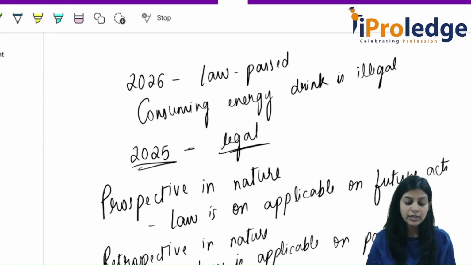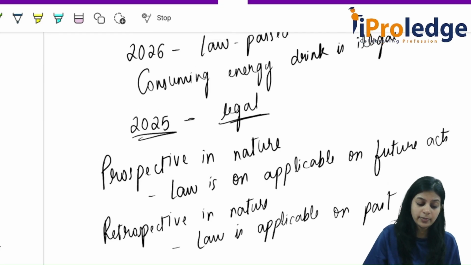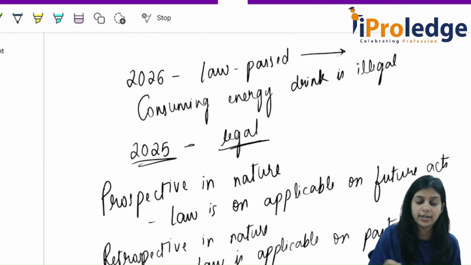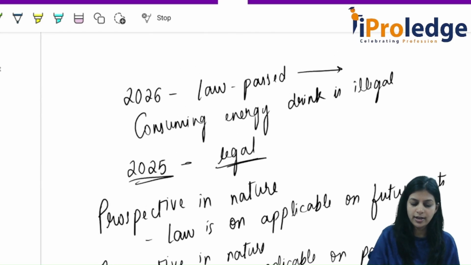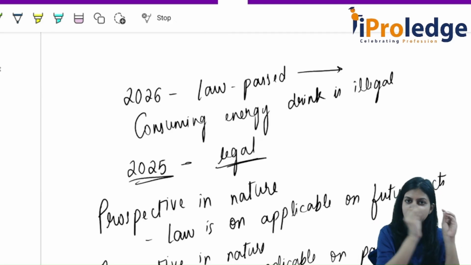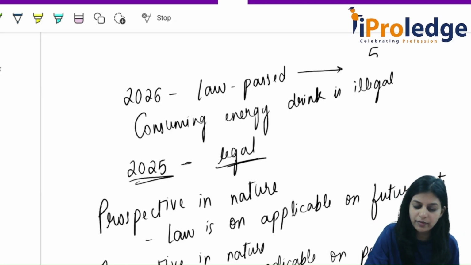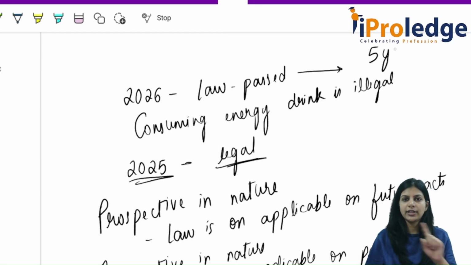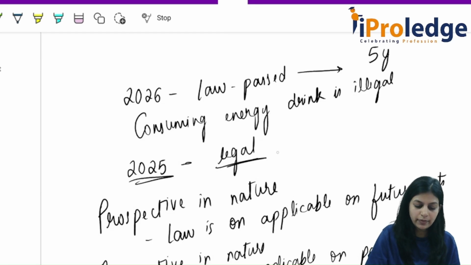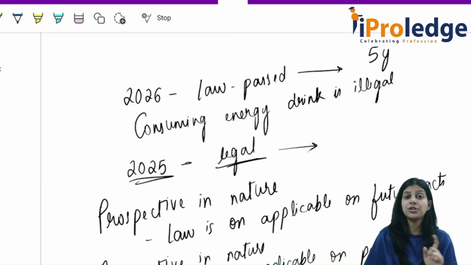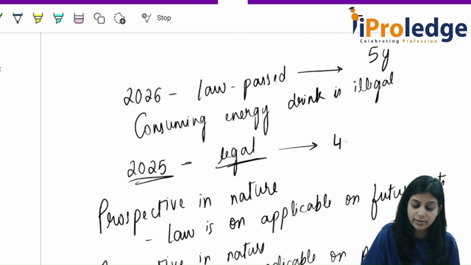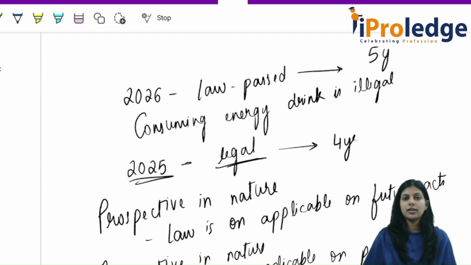Now let's say in the year 2026, that is today, a law is passed, and for that particular act, the punishment is 5 years. In 2025, the punishment was 4 years. In 2026, the punishment is 5 years. Can we go back and increase the punishment?